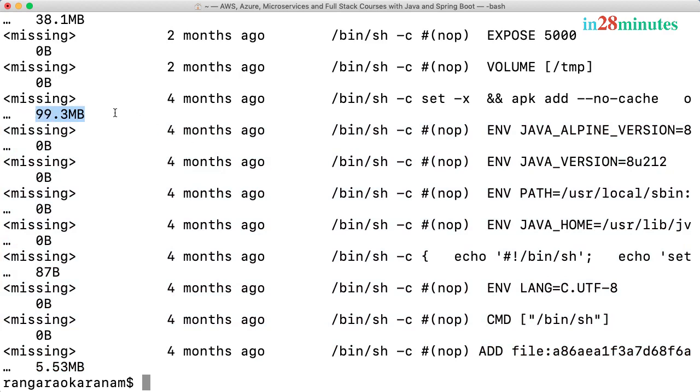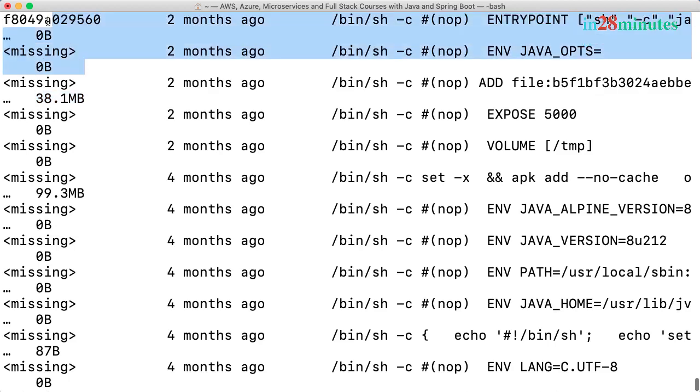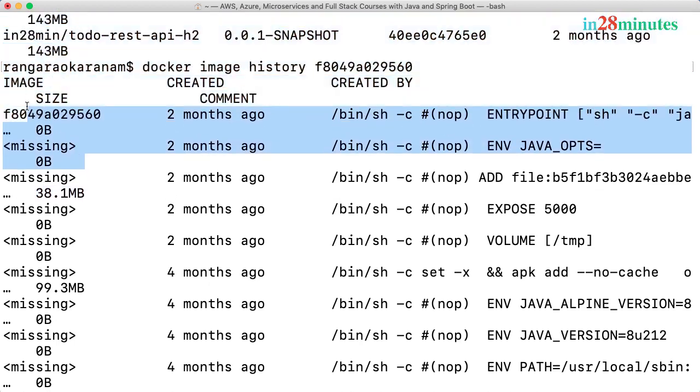This is the largest layer in here. And this one is typically the layer where we add in Java. So the JDK which is added in is about 99 MB. And after that, there are a couple more instructions which are run. You can see that we are exposing port 5000 on that specific image. And you can see that a file is added in. Typically, when we are talking about a Spring Boot application, that's a jar file. So you can see that that size is about 38 MB. And there were a few Java options which were set. And a command is set to run something when a container is created from this.